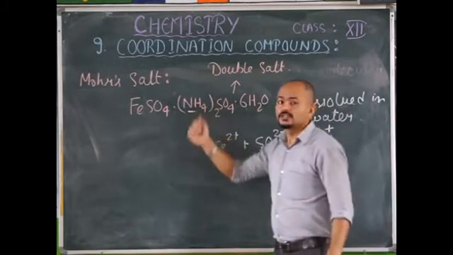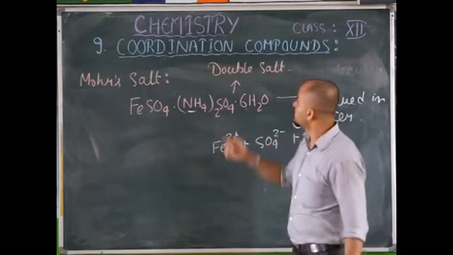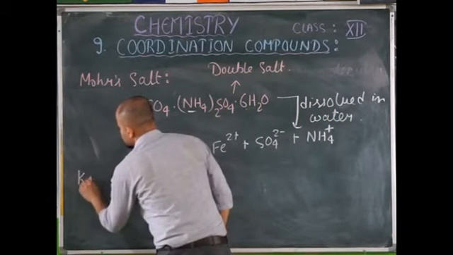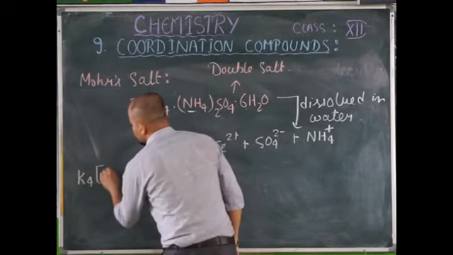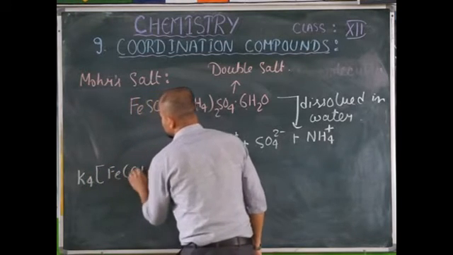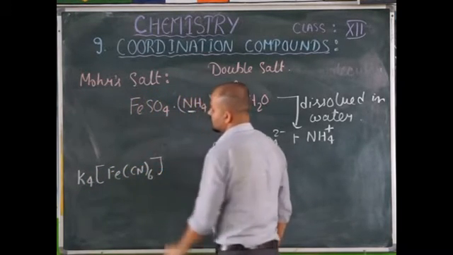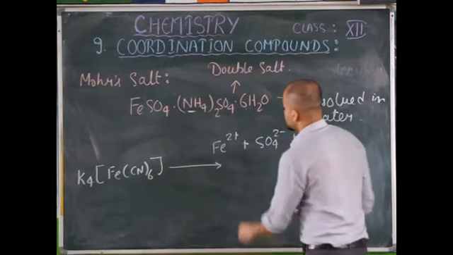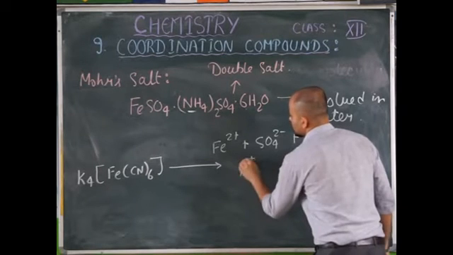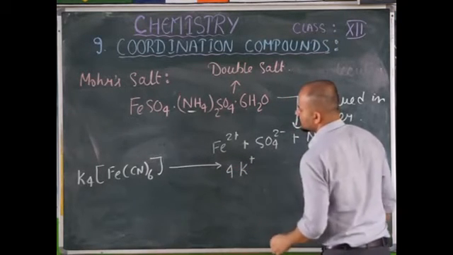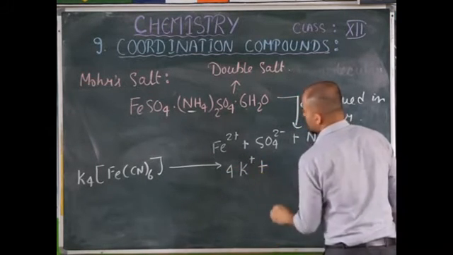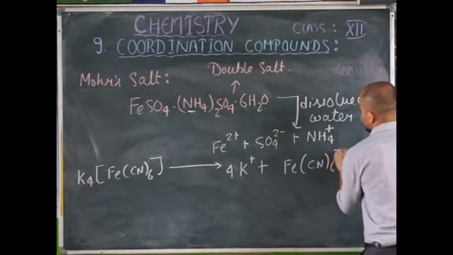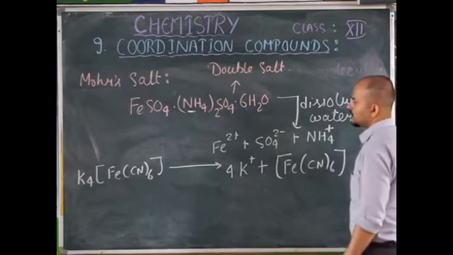Now let's talk about a coordination complex or coordination compound. Take K4[Fe(CN)6], potassium ferrocyanide. Whenever it is dissolved in water, it dissociates into 4 K+ ions, and then you have [Fe(CN)6]4-.